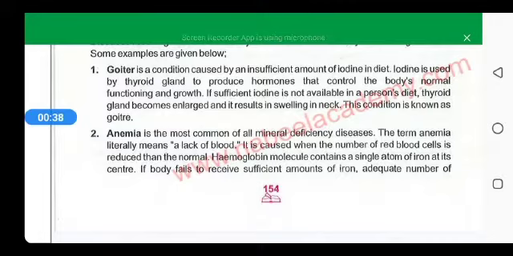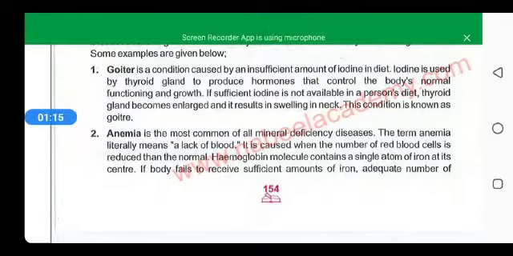Goiter is a condition which is caused by an insufficient amount of iodine. Iodine is utilized by the thyroid gland in our neck. When this thyroid gland utilizes iodine, it produces thyroxine hormone. This hormone controls normal body functioning and growth. When there is an insufficient supply of iodine in the body, the thyroid gland becomes large in size, which causes swelling in the neck, and this swollen neck is known as goiter.